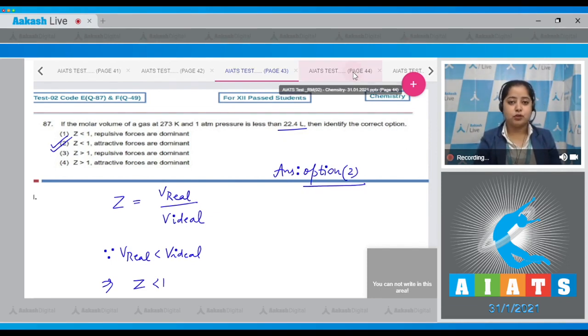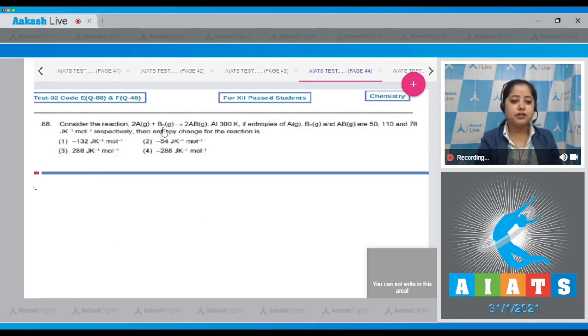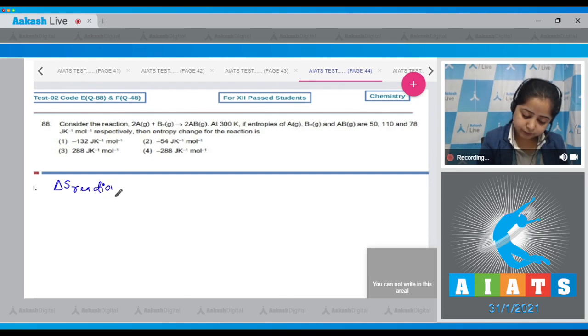Moving to the next question, which is question number 88. Let's read it. Consider the reaction 2A gaseous plus B2 gaseous gives 2AB gaseous. At 300 Kelvin, if entropies of A gaseous, B2 gaseous and AB gaseous are 50, 110 and 78 joule per Kelvin per mole respectively, then entropy change for the reaction is. Student, we know that delta S for the reaction is equals to S naught of products minus S naught of reactants.